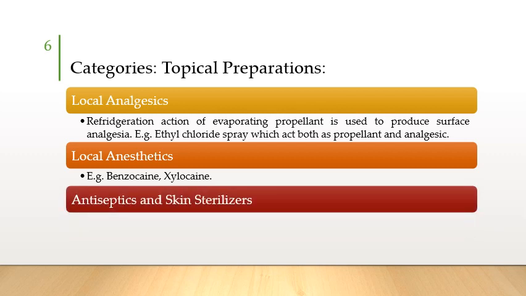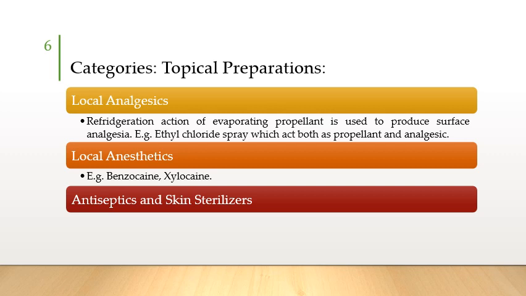Next, we have the antiseptics and skin sterilizers. We can also use antiseptics, which are used for killing or cleaning microorganisms from the skin, or different substances that are used for cleaning of the skin. Normally we have to apply, for example, a spirit or any kind of antiseptic with the help of a spirit swab, or with the help of a hand, onto the wound, and eventually there will be cleaning of the wound.